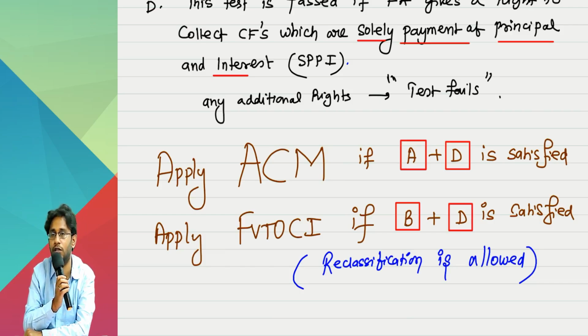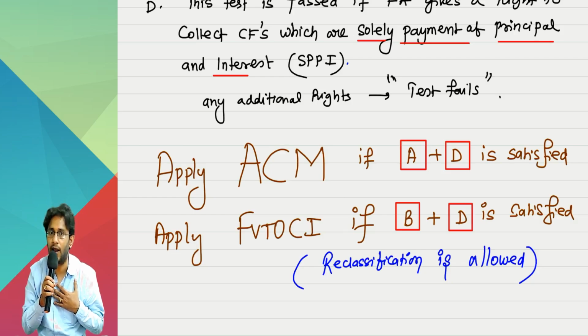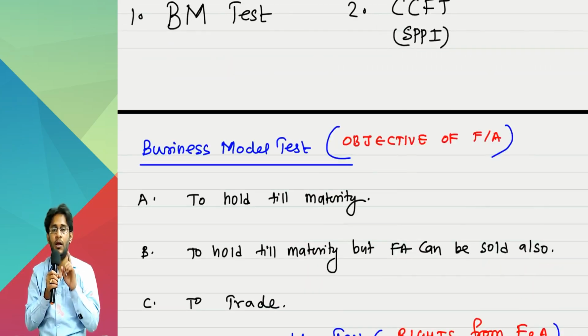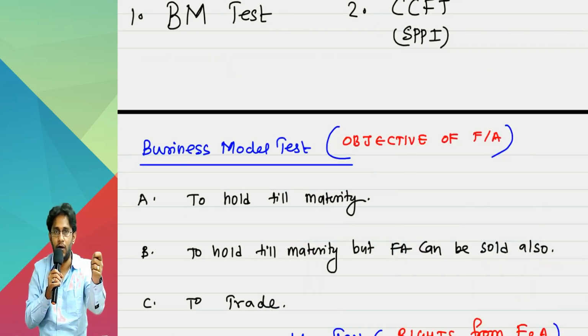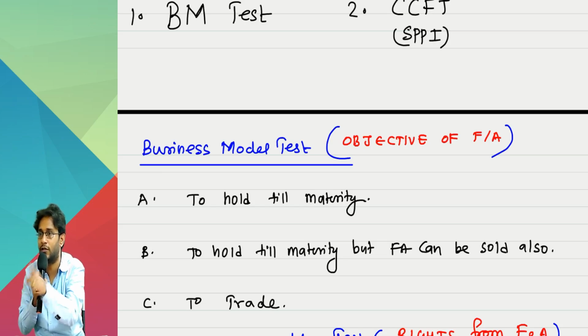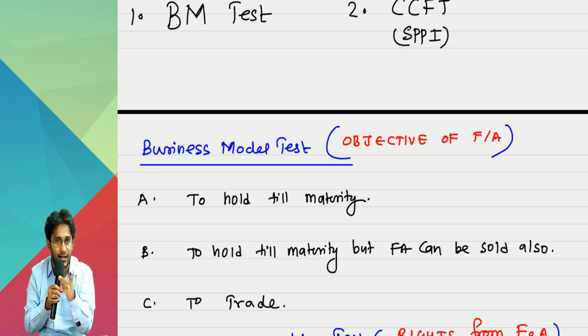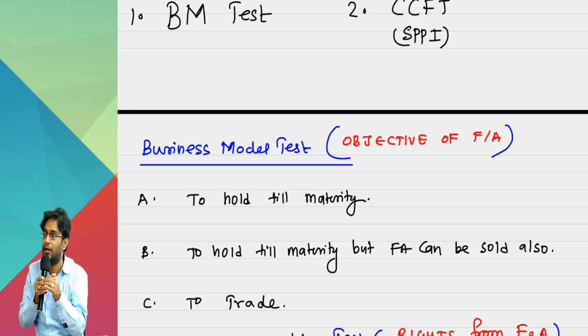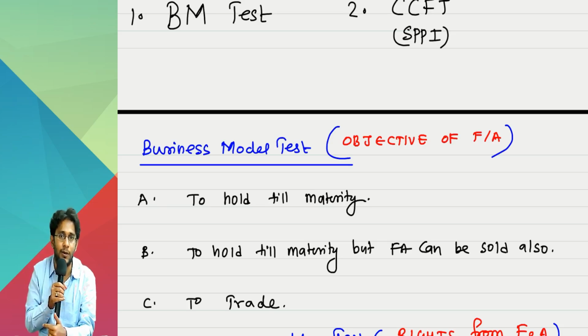Cheating? No, sir, no cheating. Sir, I have an intention to sell at some point. I told you on the first day only. Did I tell you? Yes. What did I say? My objective is to hold, plus it can be sold also. I told you that. That is the reason I applied FVTOCI, and that's the reason I fair valued it. But whether I will really sell or not, I do not know. That's why I kept it in the OCI reserve. I did not impact my EPS by putting it in P&L.